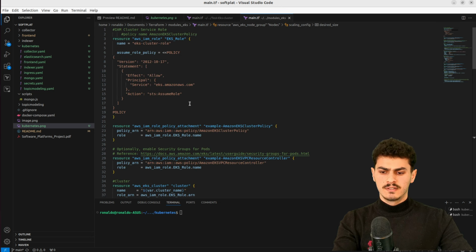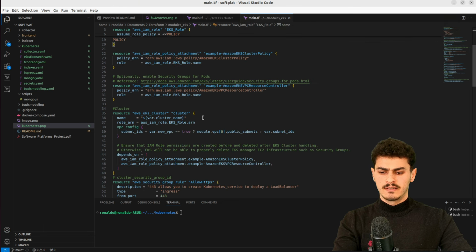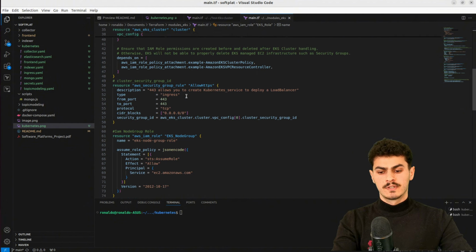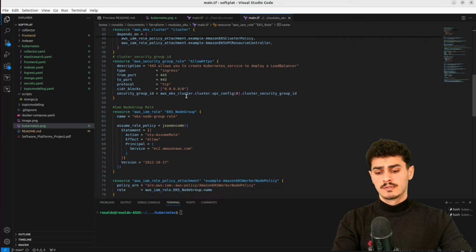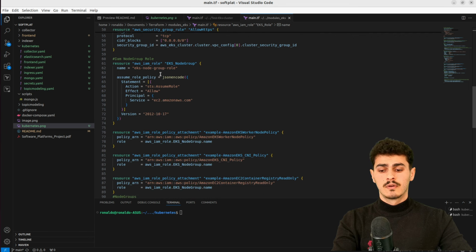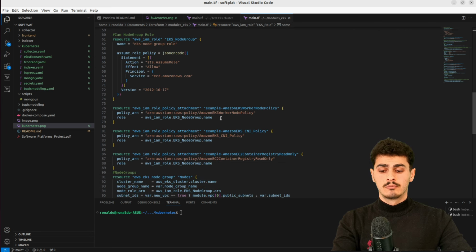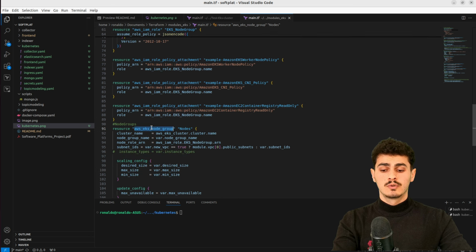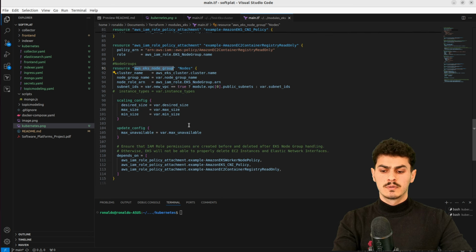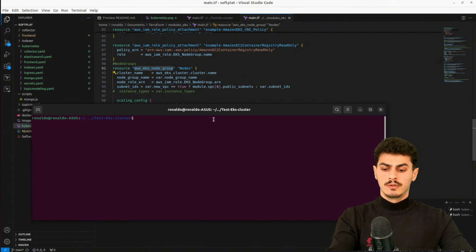What we have is a role for EKS itself, some policies that are attached to this role, the cluster itself, security group rules for the worker nodes, an IAM role for the node group, policies for that, and the node group itself. Also some variables about the instance type and the desired size, which are in the variables.tf. Now, we are going to deploy it using Terraform.